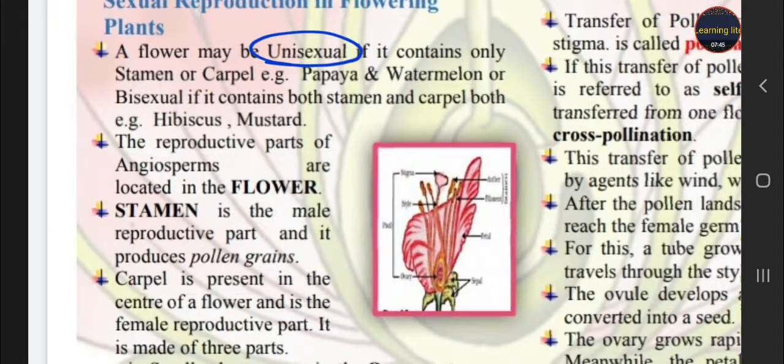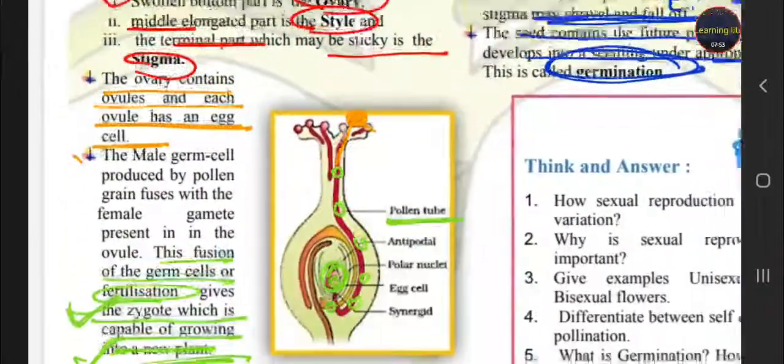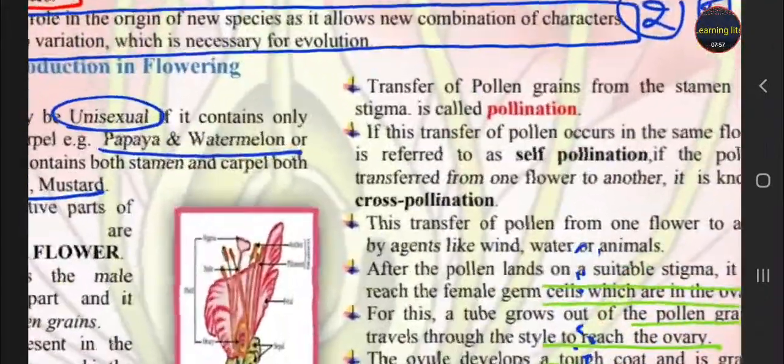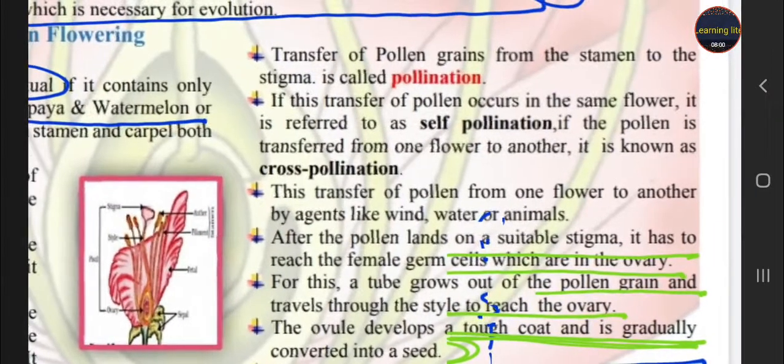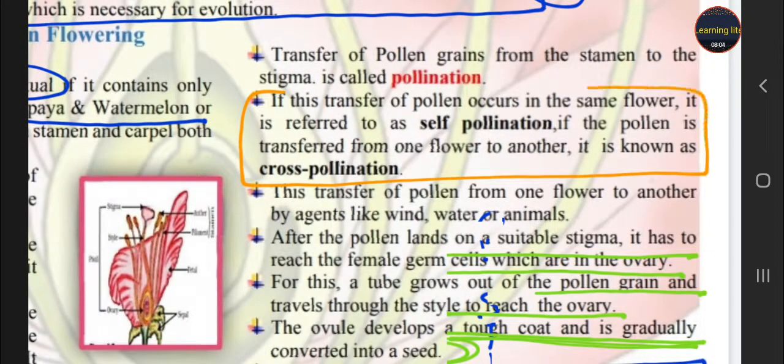For the unisexual, papaya and watermelon. For bisexual, hibiscus and mustard. So this is your third answer. Question number 4. Differentiate between self and cross pollination. This is your fourth answer.